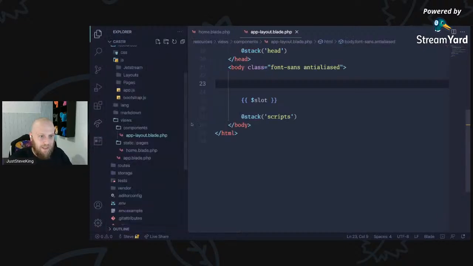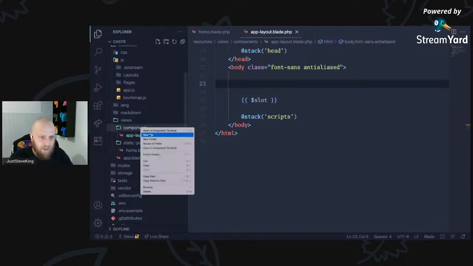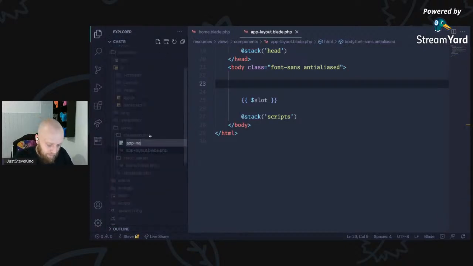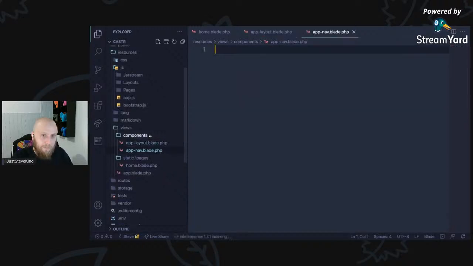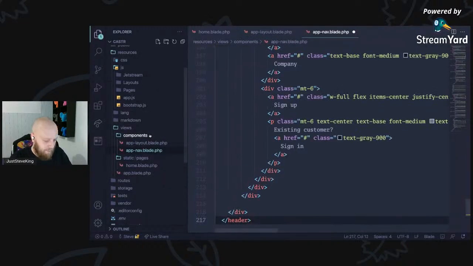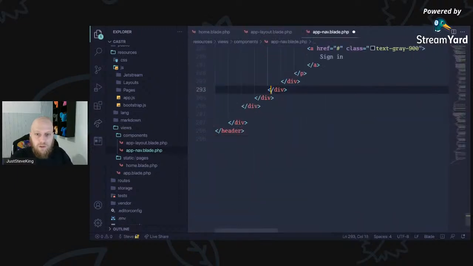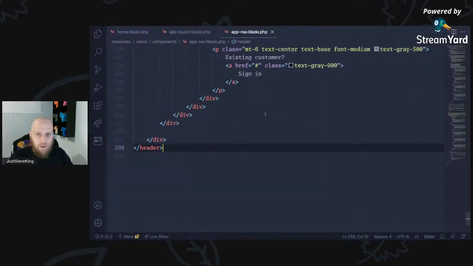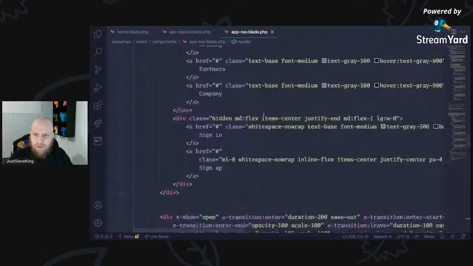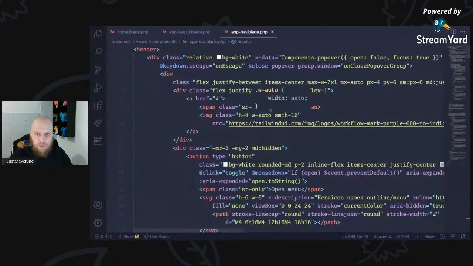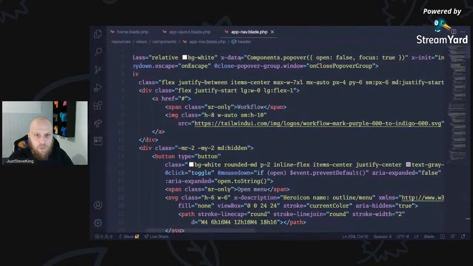So what I'm going to do instead, within my components, I'm just going to create an appnav.blade.php, drop that in there, save it. Let's see if we can format it. Yep, we can format it now. So we've got all of these parts within here. This is our nav, which we just copied. The only thing I've now got to do is clean up some of this component stuff.